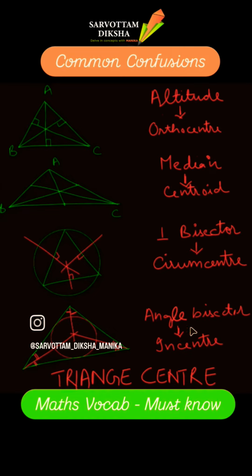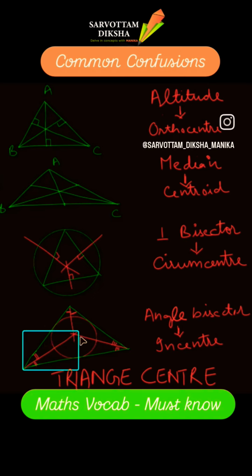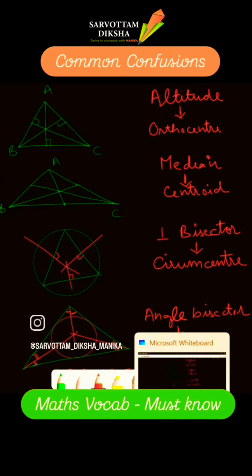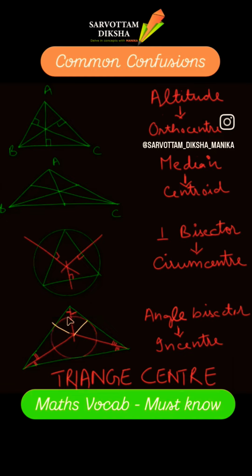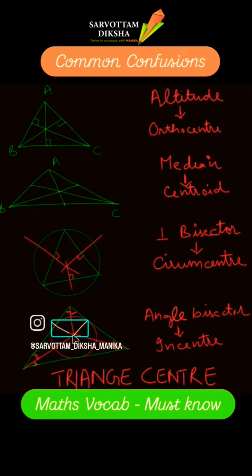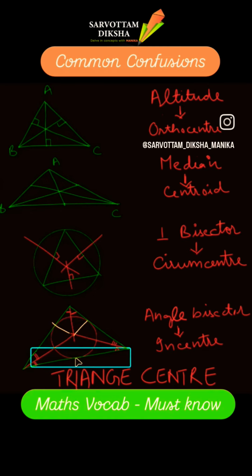Incenter. A point of intersection of angle bisectors is the incenter. If there is a point inside a triangle that gives me a circle which touches all three sides, then these three sides are nothing but tangents, right? And we know that if I connect this point with the point of contact, then I have proved these two triangles are congruent and these two angles are equal. So the point of intersection of angle bisectors gives me the incenter. If I drop a perpendicular from this point to each side, that distance is equal. So that is nothing but the radius. Incenter, the point which gives me a circle inside touching all three sides.